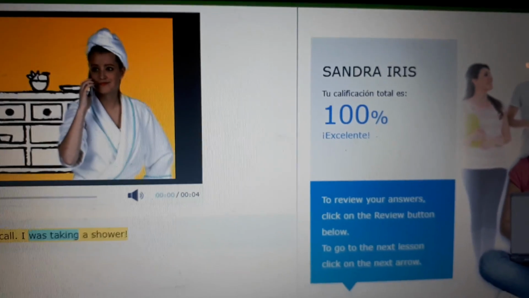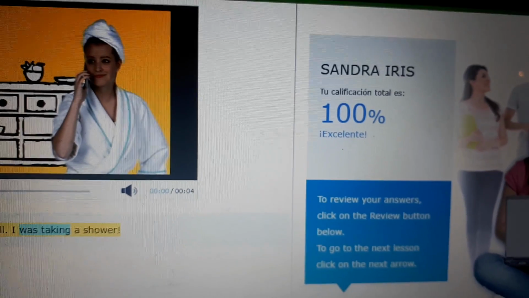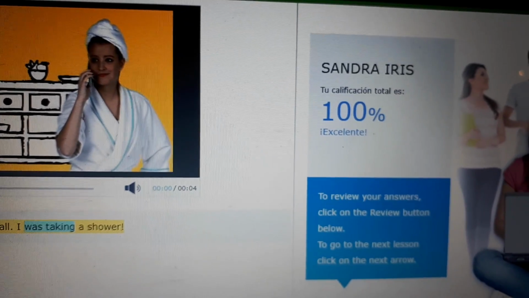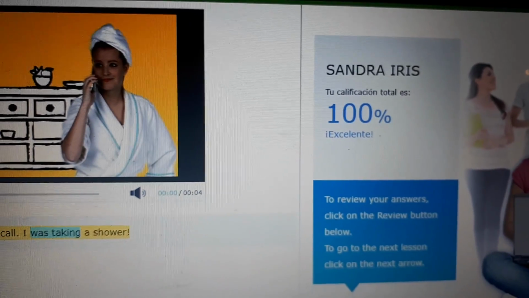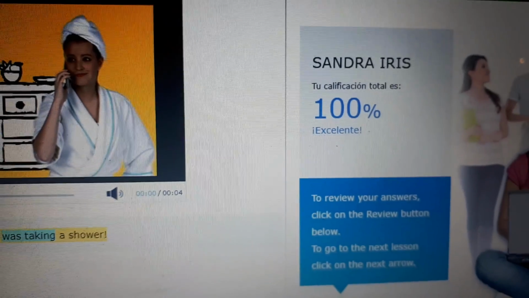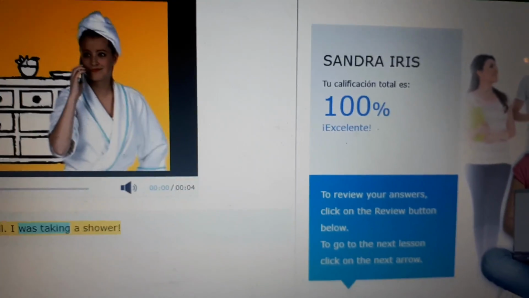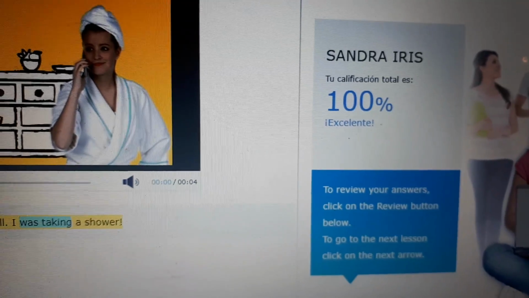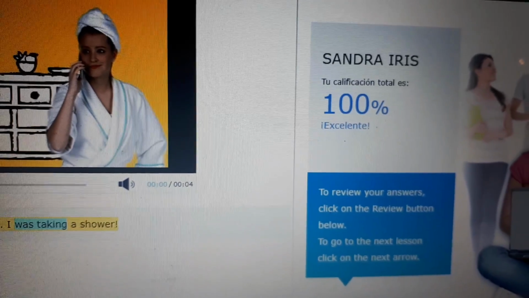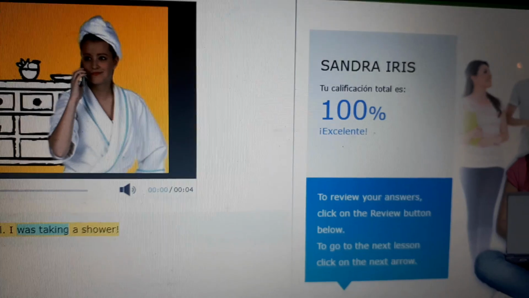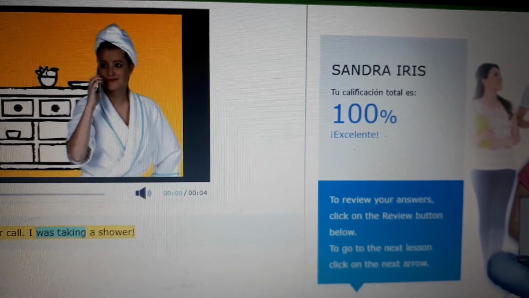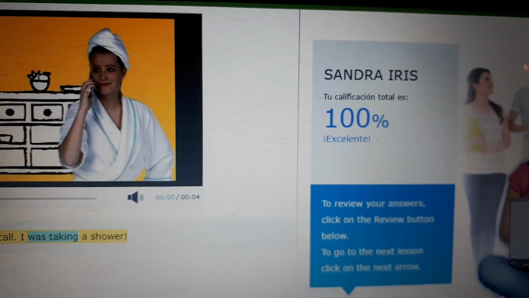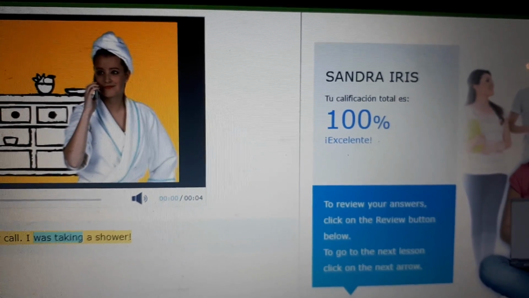If it is future, we're going to work again with the verb to be, but in present. Am, is, or are, and then the action with ing. Remember, for present or for future progressive, we're going to work with adverbials of time, like tomorrow, day after tomorrow, next time, next weekend, etc. But if it is past progressive, we're going to work with yesterday, day before yesterday, last week, last month, etc. Okay?